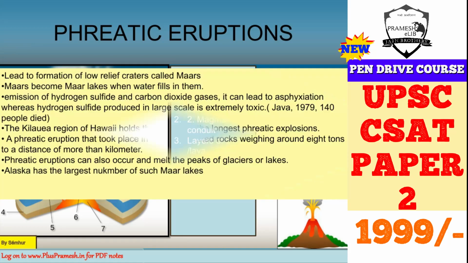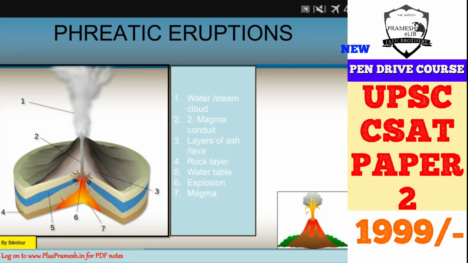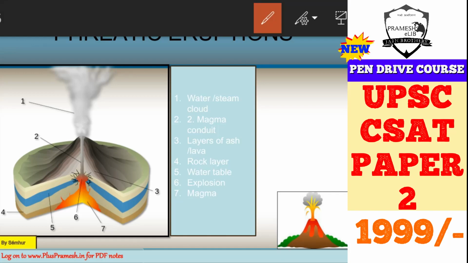If you see this figure here, this is the magma chamber here, number 7, and the explosion occurs over here where there is a water layer, because there is a water table, and number 5 you can see is the water table. The blue color shows the water table, and the water table is meeting the magma.